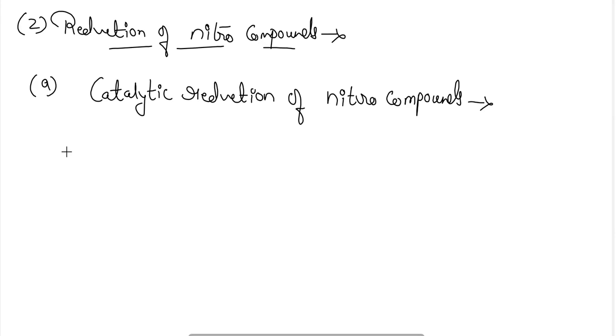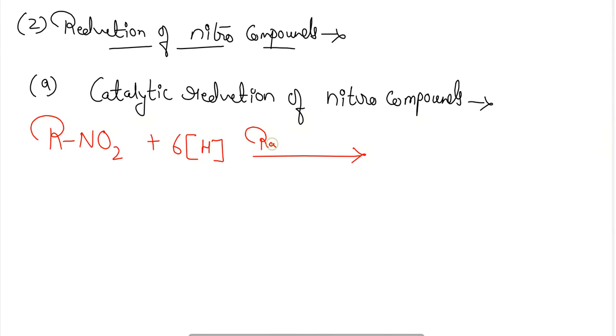So when the nitro compounds are reduced in the presence of catalysts such as Raney nickel, platinum or palladium at room temperature only, that is 298 Kelvin, the formation of the aliphatic amine and water takes place.